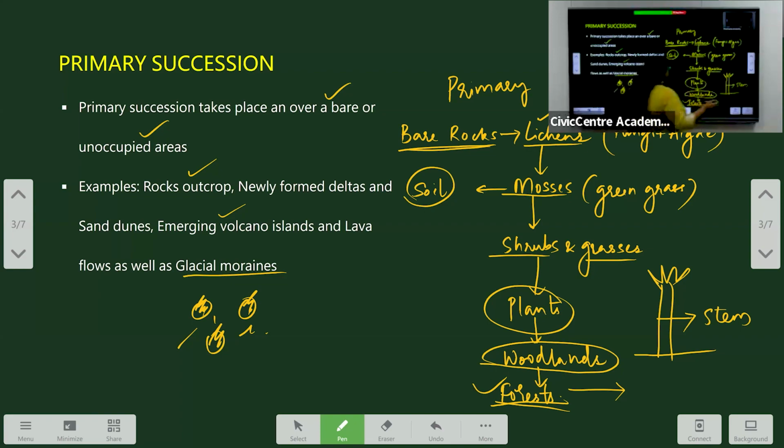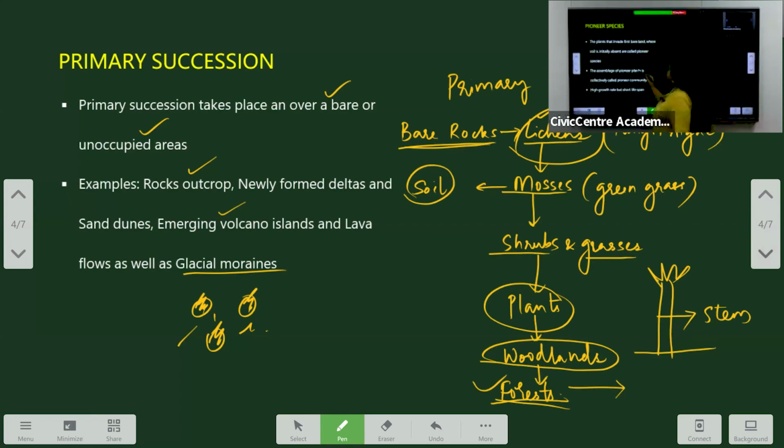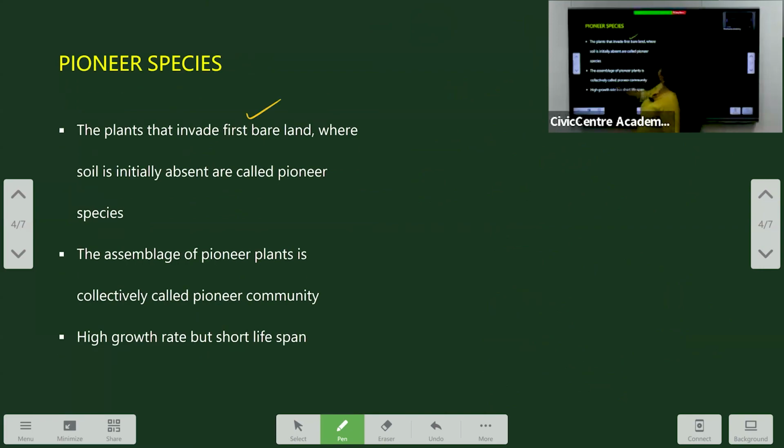So let's see what are pioneer species. Pioneer species are the organisms which invade the ecosystem in the beginning. These are organisms like lichens or the plants that first invade bare land, where soil is initially absent, and the assemblage of these pioneer plants collectively is called the pioneer community. Now, we already discussed the rate of growth is high in pioneer species.